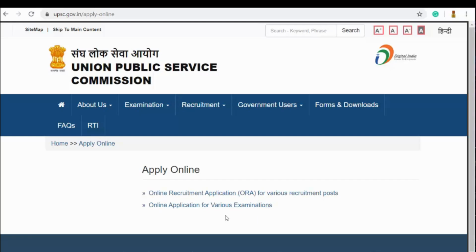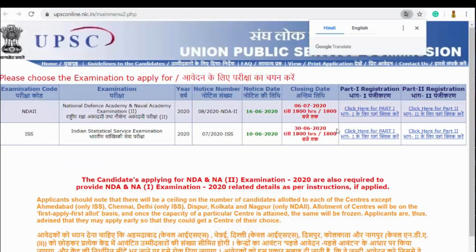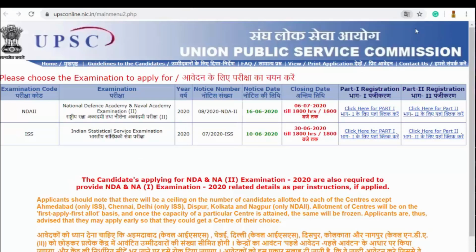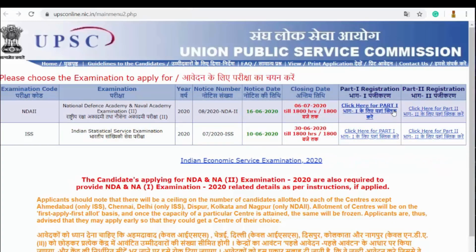After this, you will reach the upsc.gov.in apply online page. Here you have to click on online application for various examinations, and you will be redirected to this page. Simply close the Google Translate if it shows up. This shows you two different examinations: one is NDA NA2 and the other is the Indian Statistical Service. Since we are applying for the first one, we will concentrate only on that. You can reach this page this way.